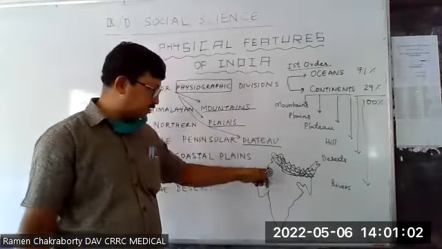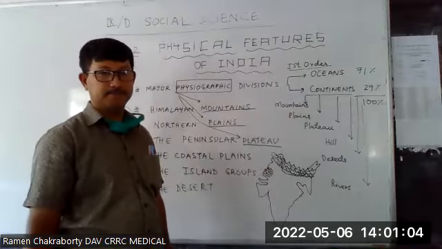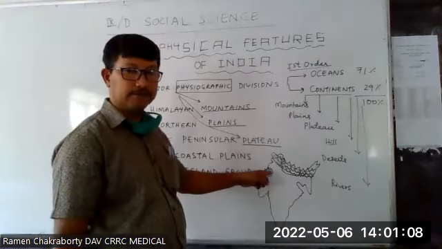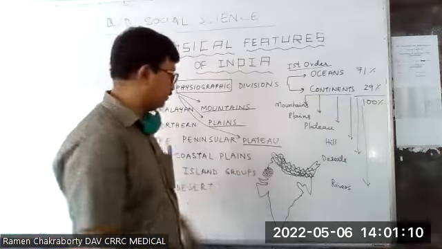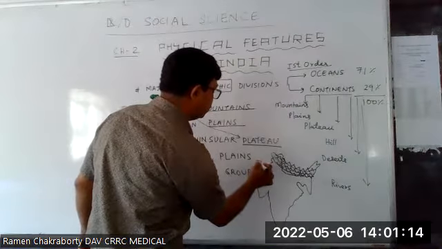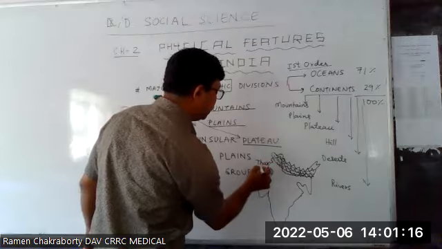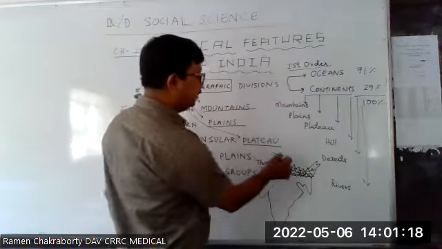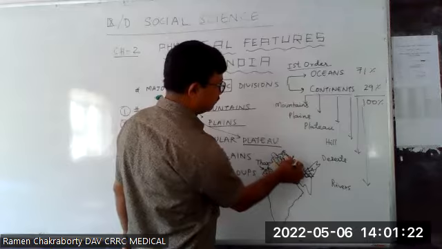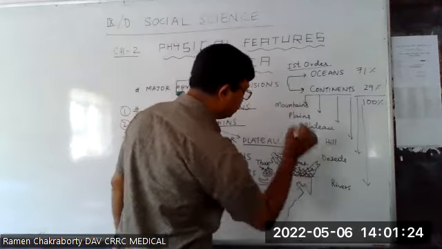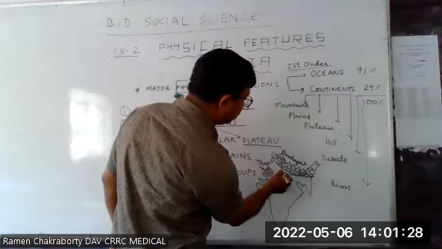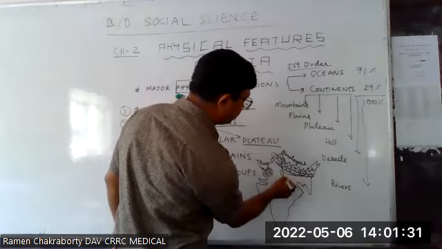Can you name this desert? Can anyone tell me? The Thar. This is the Thar desert. And this one is the Himalayas. Okay, fine. Now here I am going to draw one river.